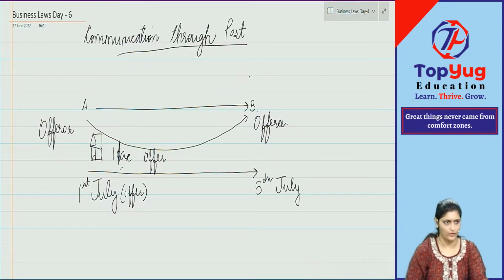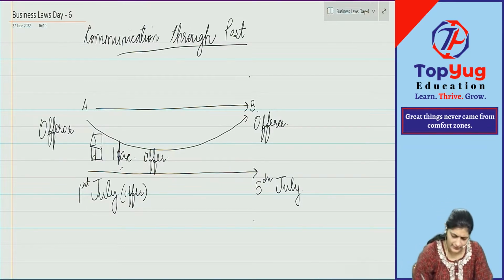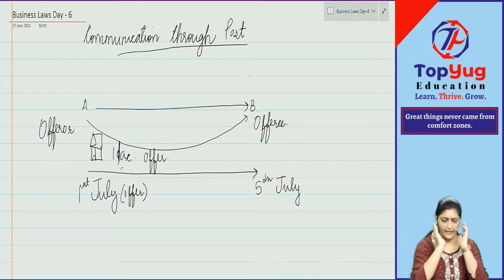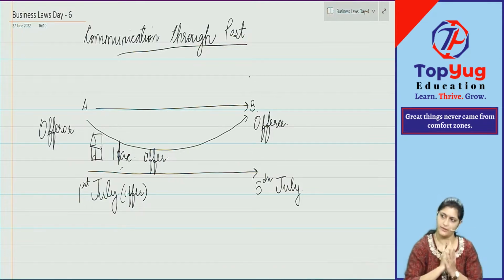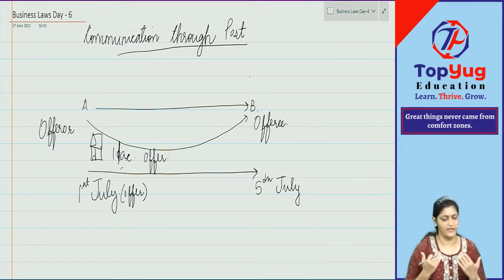Now on 5th of July, B saw the letter of offer and read it. He also wanted to buy the house. So he thought for one day, the entire 5th, whether I want or I don't want. He took the rational decision, whatever is beneficial for him.